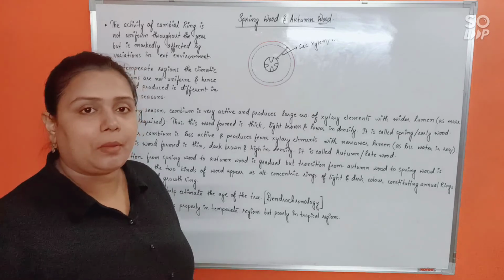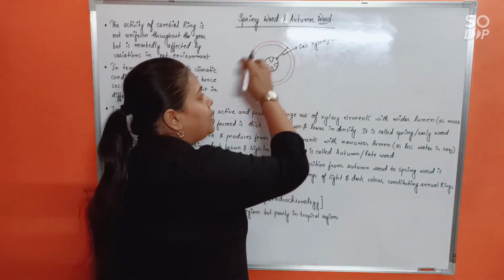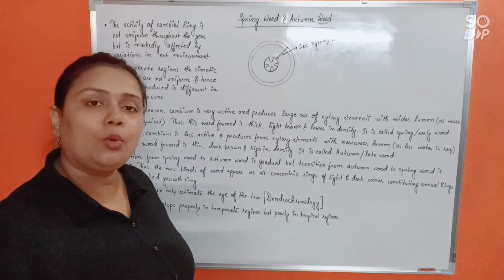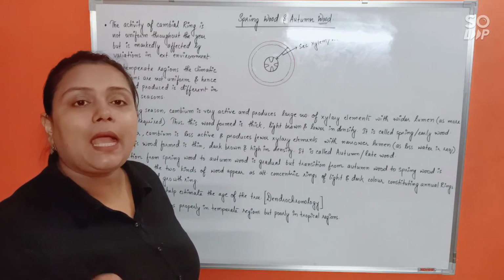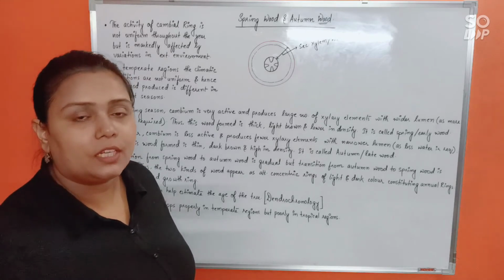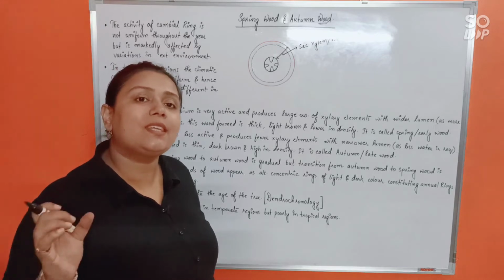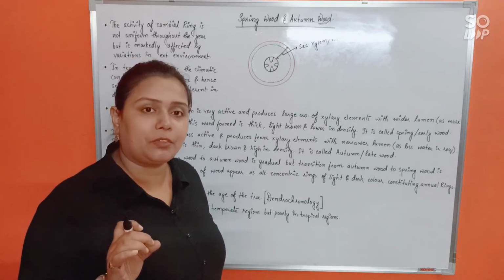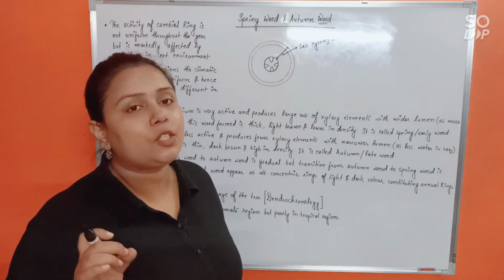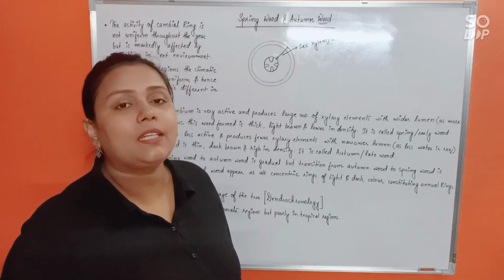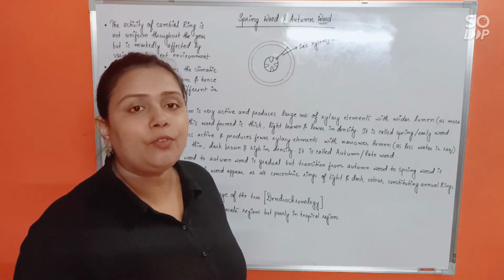But then also remember that cambial ring activity is not uniform throughout the year. During the summer, the cambial ring activity is more. It is more active. But in winter, cambial ring activity is less. This much you remember first. Cambial ring activity is not uniform throughout the year. It is much active in summer and it is less active in case of winter.